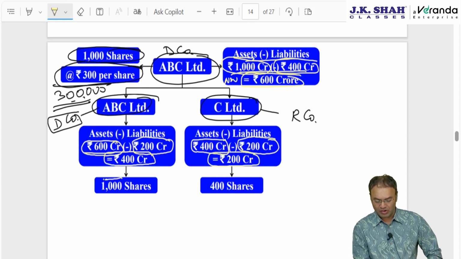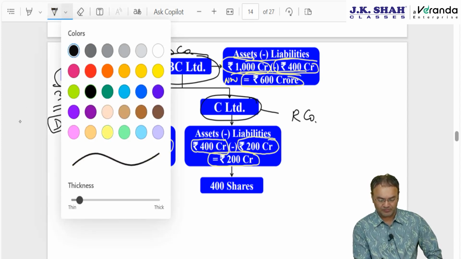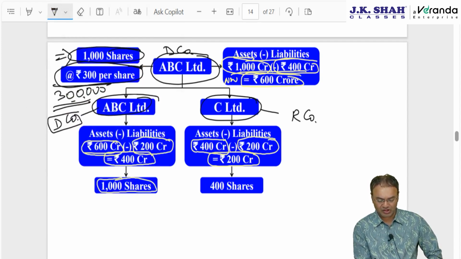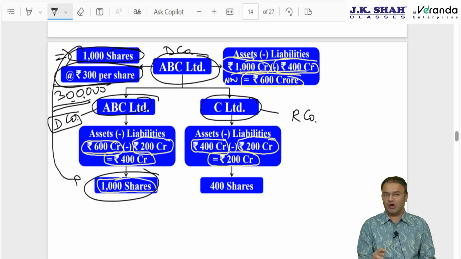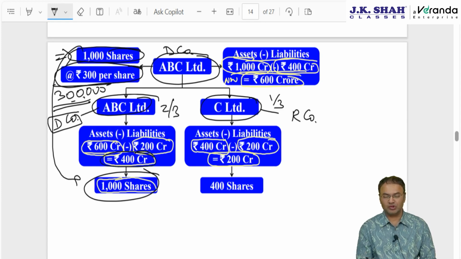Now these 1000 original shares of the demerged company ABC Limited continue. These are the same 1000 shares which were bought originally, but the market value will reduce. Though the 1000 shares continue quantity-wise, the market value will not remain the same. If you can see what percentage of assets are transferred, 2/3 of assets are retained and 1/3 of assets are transferred to this new company.